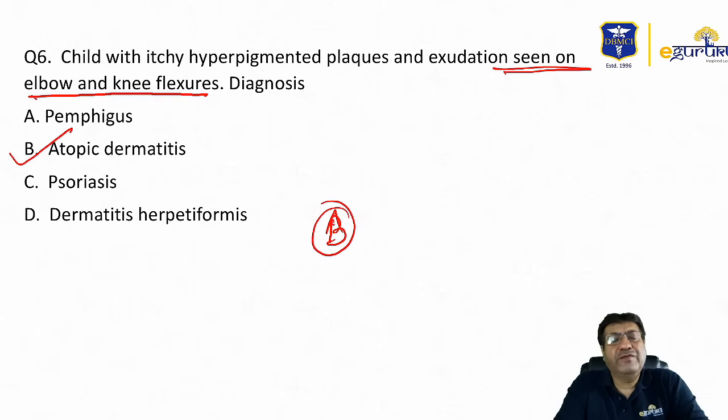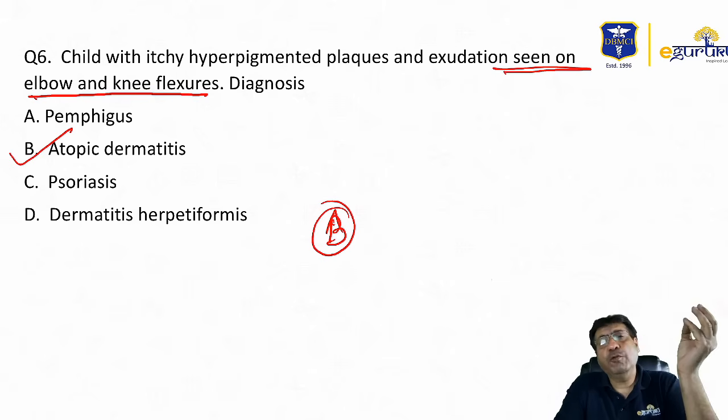As you must be knowing very well, atopic dermatitis is a type of eczema. There are recurrent itchy rashes or lesions that appear symmetrically usually over different parts of the body. It can occur in the form of an acute atopic dermatitis, and many times they can be chronic atopic dermatitis lesions also, which can be present especially in older children.